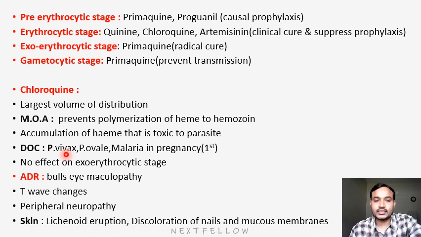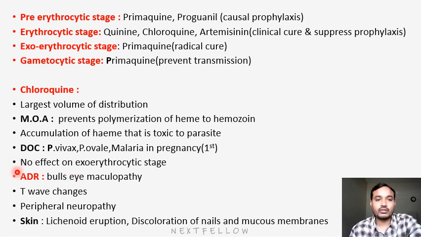It is the drug of choice for Plasmodium vivax and Plasmodium ovale. It is mainly useful in malaria in pregnancy conditions too. Chloroquine is most useful in Plasmodium vivax and ovale, in pregnancy also. It is not effective on the exoerythrocytic stage, that means the liver stage, or in radical cure. This drug is not useful there. Radical cure is mainly done with primaquine.